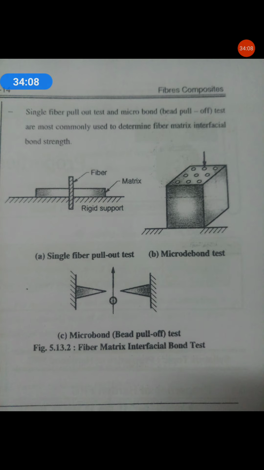So this is the complete information about the interfacial bond, or interaction, between fiber and matrix in cracked and uncracked situations.